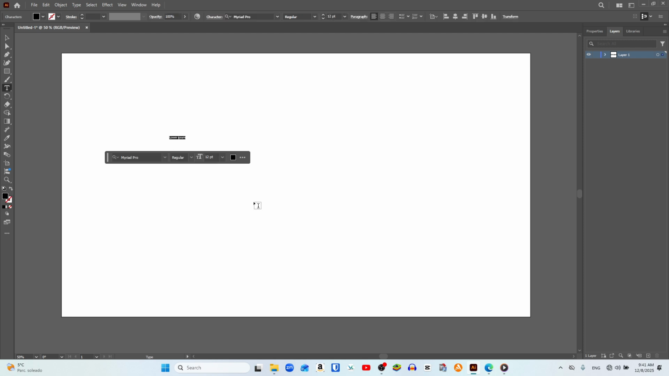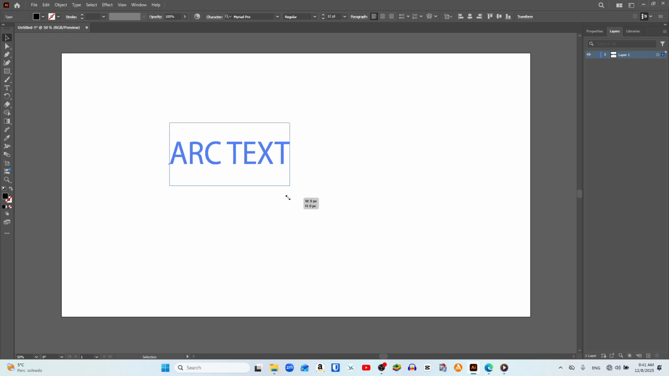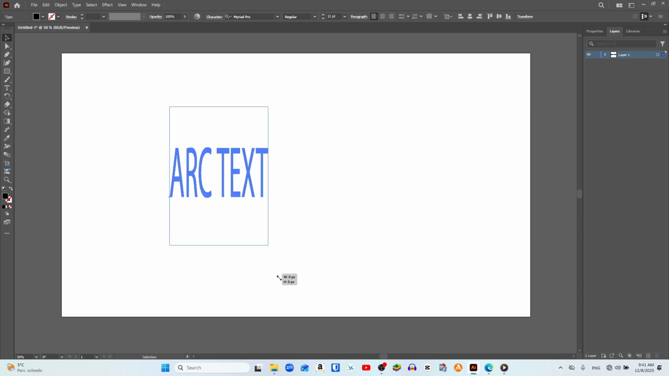Here we are going to write our text. In my case, I type arc text, and now back in the left toolbar we go to the very top and press the regular selection tool to adjust the overall size of this text before arcing it. To do that, we click on any of the corners of our text and stretch it until we set the size we want, making sure it feels visually balanced.